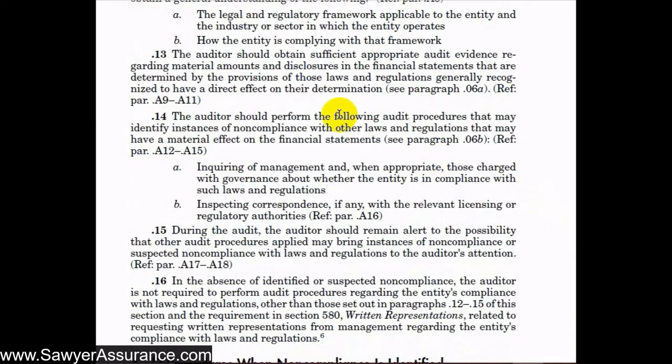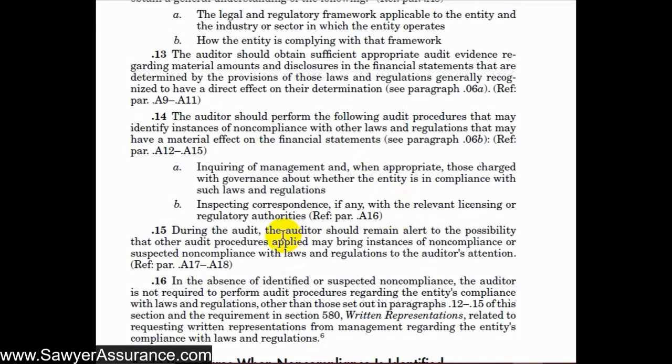So next, we say that we should perform the following audit procedures that may identify instances of noncompliance with other laws and regulations that may have a material effect on the financial statements. And they have two audit procedures here. The first would be inquire of management and, when appropriate, those charged with governance about whether the entity is in compliance with laws and regulations, and also inspect correspondence, if any, with the relevant licensing or regulatory authorities.